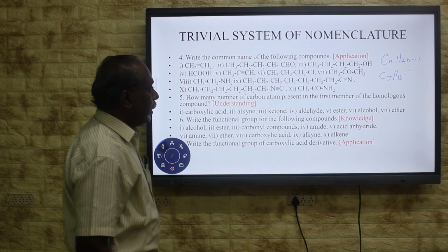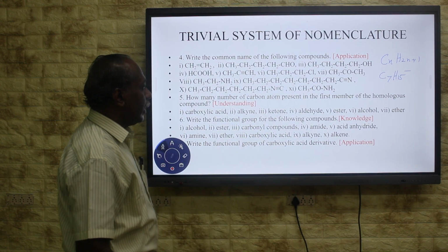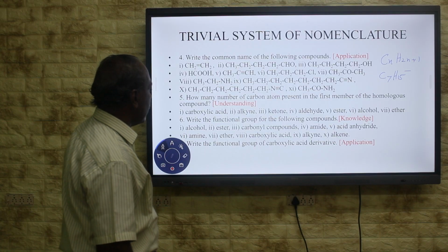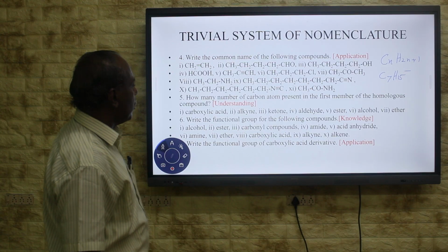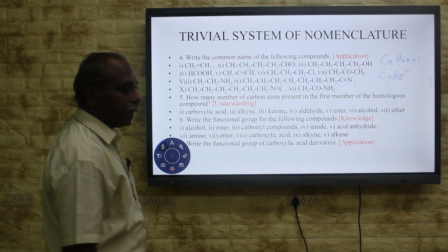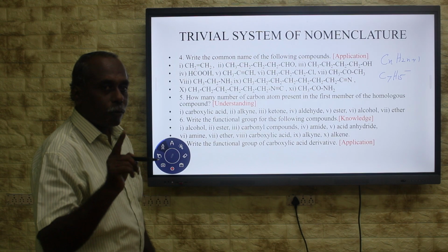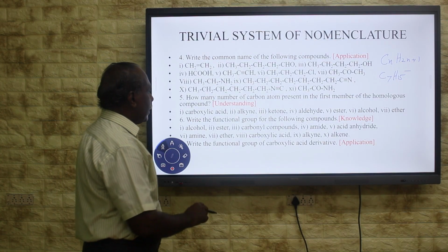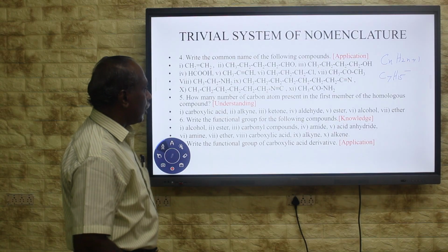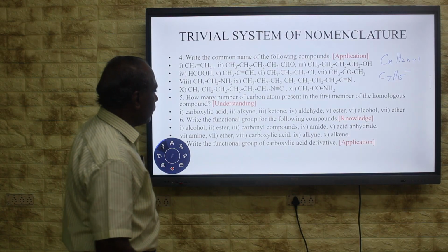Then it is obtained from acetic acid. Acetic acid, OH is replaced by ammonia, NH2, acetamide. Then how many carbon atoms are present in the first member of the homologous series of carboxylic acid? The first member has 1 carbon, that is formic acid. Then alkyne, the first member has 2 carbon atoms, acetylene.